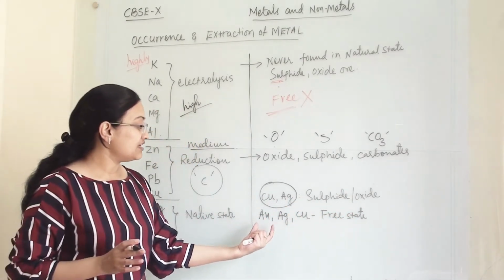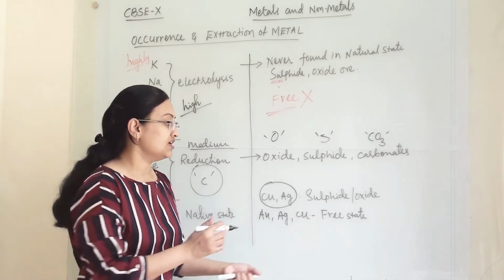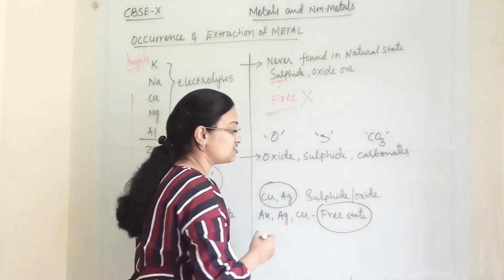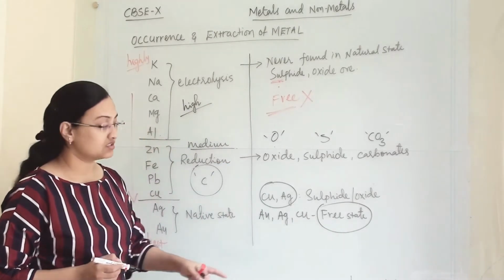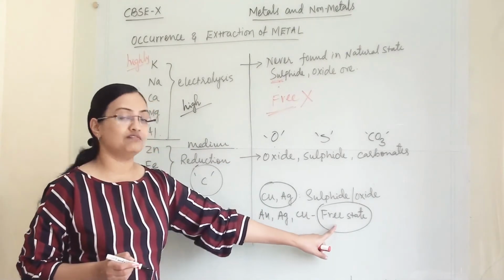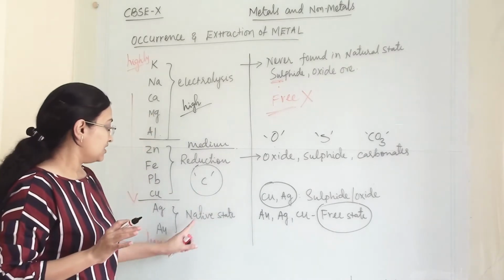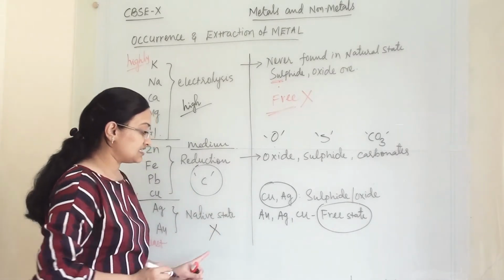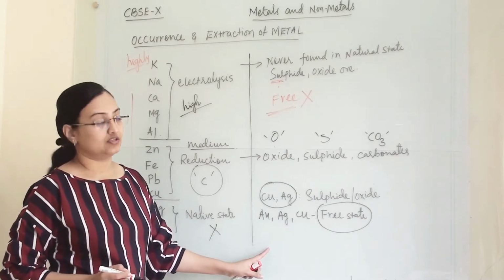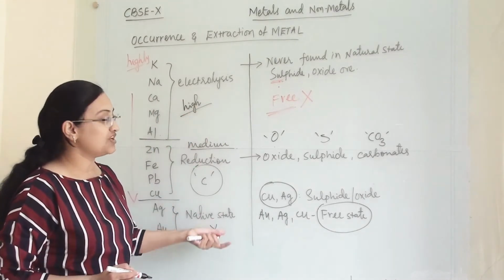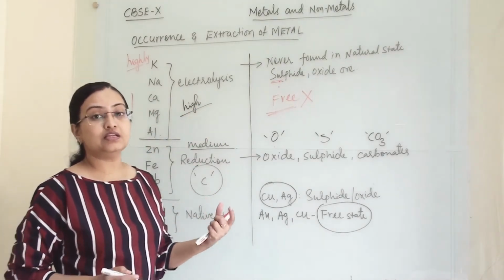But generally gold, silver and copper remain in free state in nature. So in earth crust, these metals are available in their native state, in their free state. So here we are not discussing any method to extract them. So this is how we are getting all these metals in earth crust.